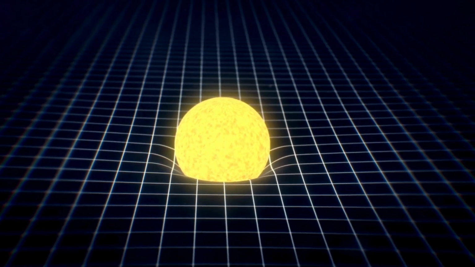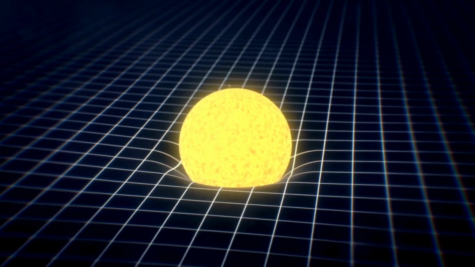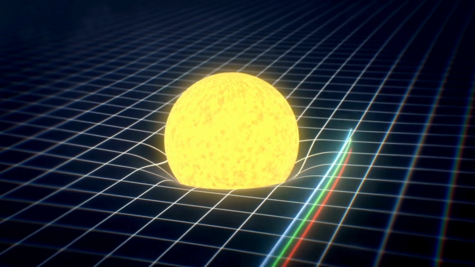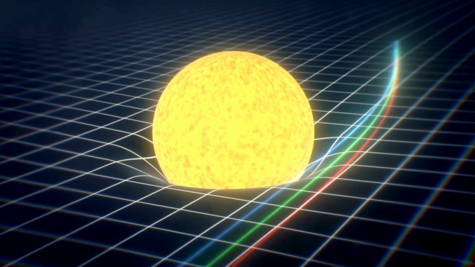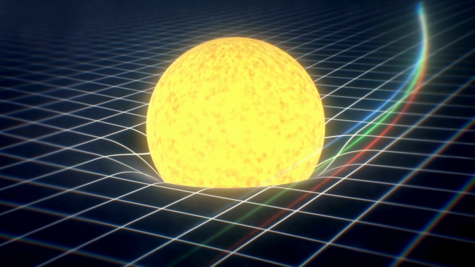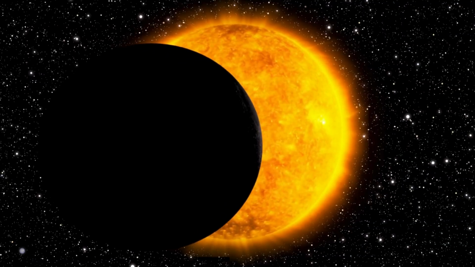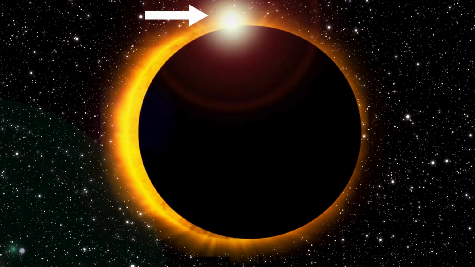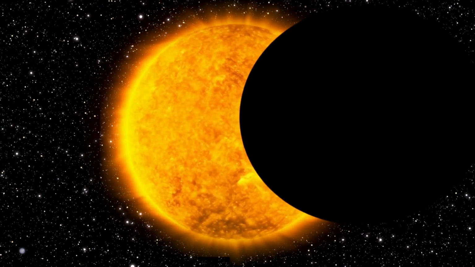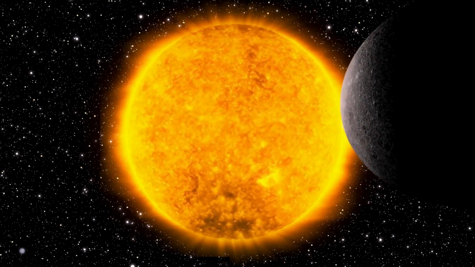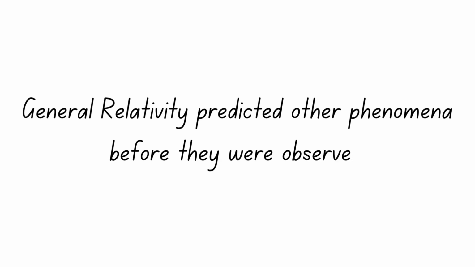General relativity predicts phenomena such as gravitational lensing, which is the bending of light rays as they travel past a massive object and follow the curvature of space-time that it creates. This phenomenon allows us to see, for instance, an object directly behind the Sun during a solar eclipse. General relativity also predicted other phenomena before they were observed.